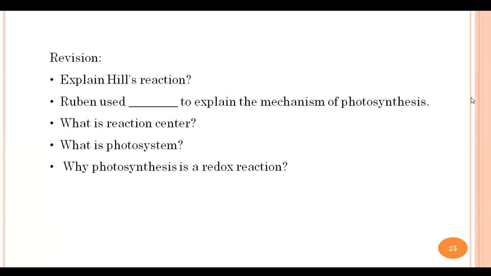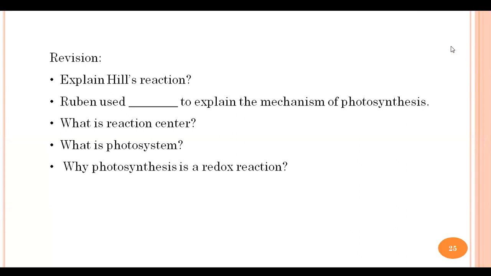Then what is photosystem? Who will tell me what is the reaction center and what is the photosystem?